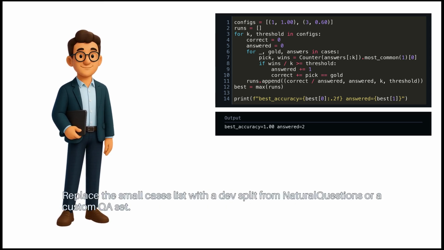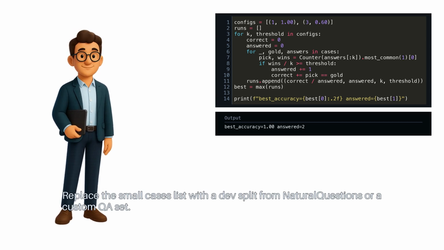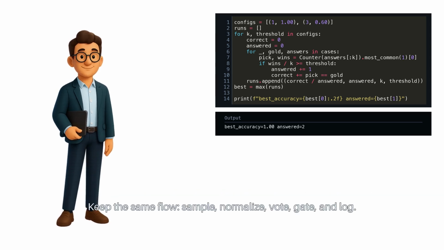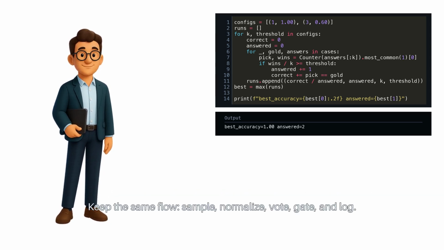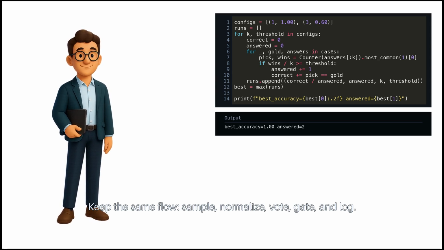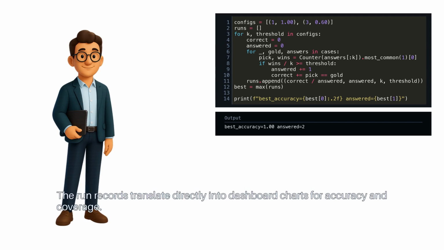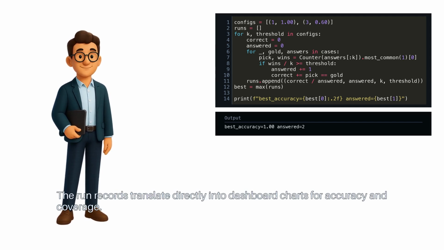Mapping this toy loop to a real project is straightforward. Replace the small cases list with a dev split from NaturalQuestions or a custom QA set. Keep the same flow. Sample, normalize, vote, gate, and log. The run records translate directly into dashboard charts for accuracy and coverage.